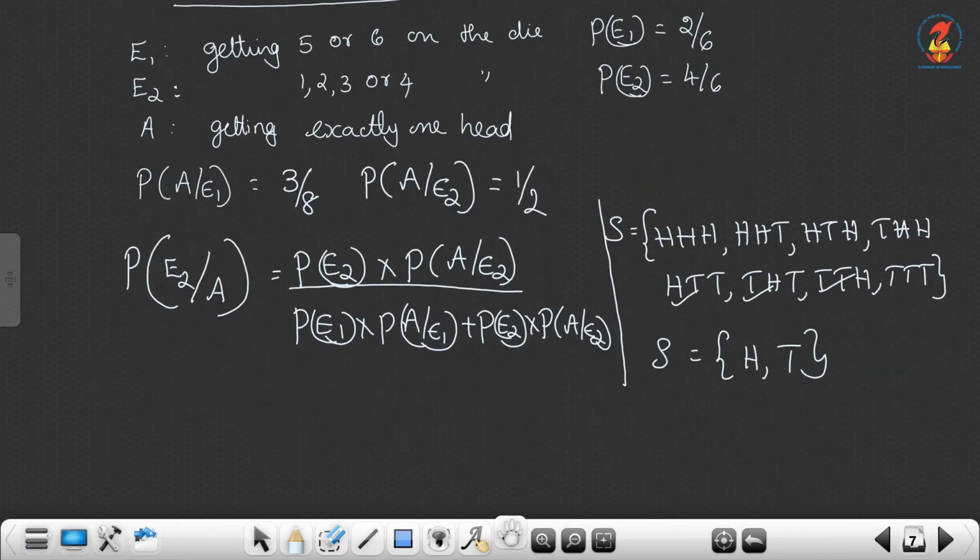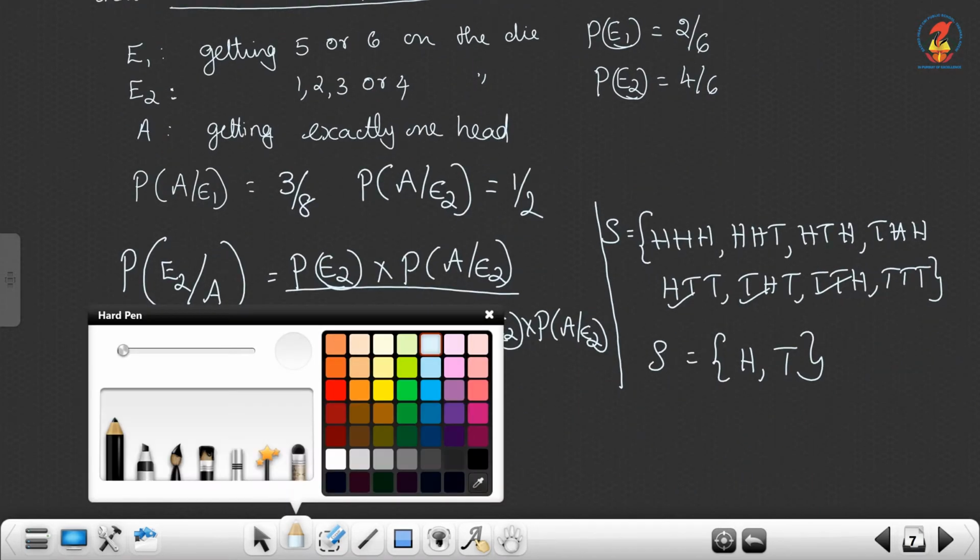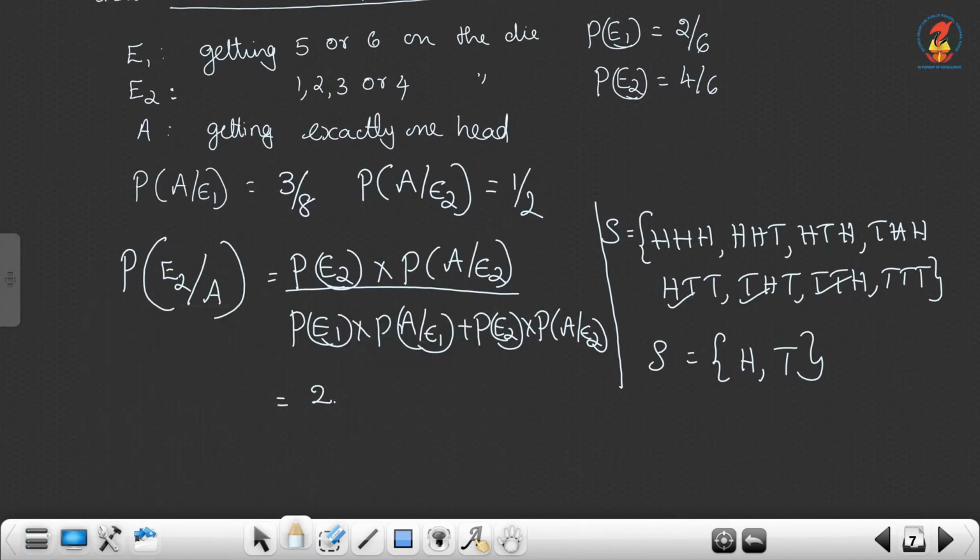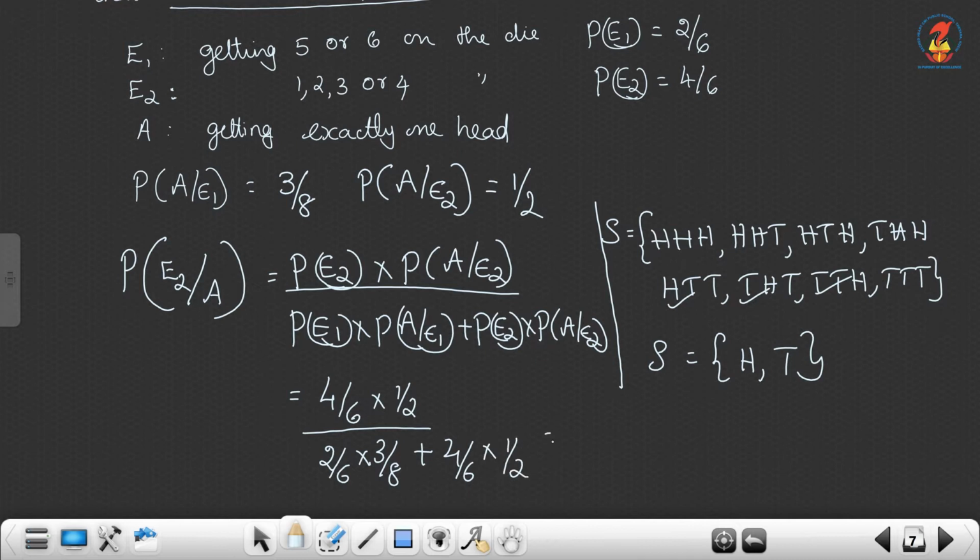Substitute. 2 by 6 into... A given E2. Sorry, it is 4 by 6. 4 by 6 into 1 by 2, divided by 2 by 6 into 3 by 8 plus 4 by 6 into 1 by 2. It's equal to... can we cancel anything?